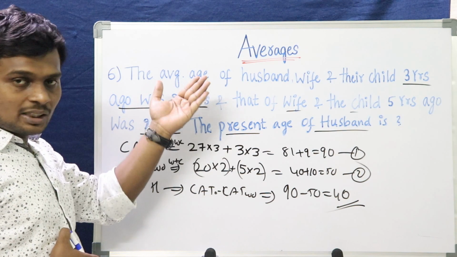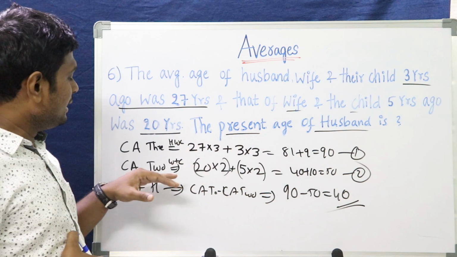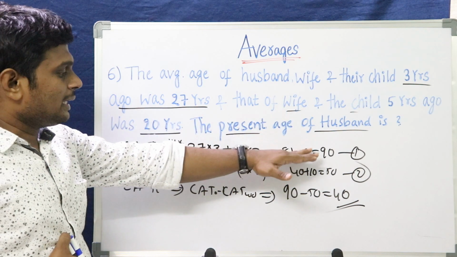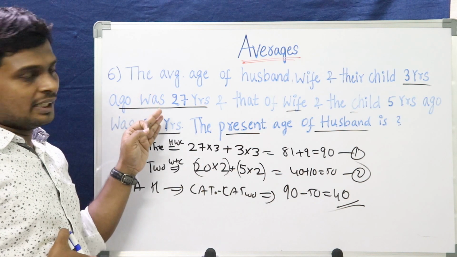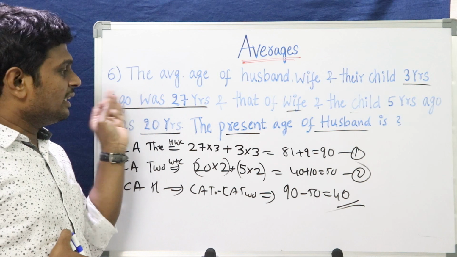That is 3 years ago. So the current age we need to add 3 into 3. Total is 90. Similarly 20 into 2, 5 into 2 because 5 years. We subtract this from this, we get the current age of husband. This way, if you understand the problem, you can solve any problem very easily.